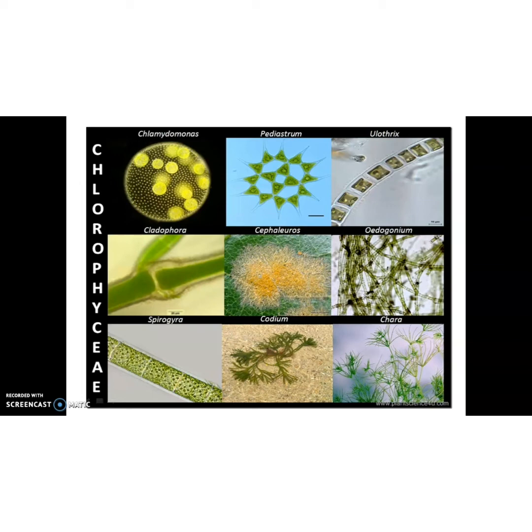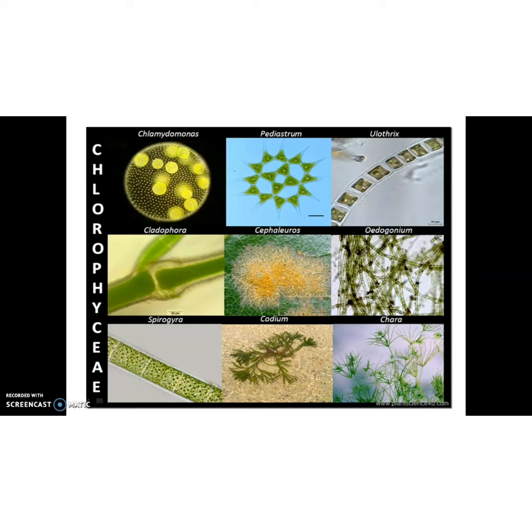Then a lot of examples are there. Some common examples are Chlamydomonas, Volvox, Spirogyra and Chara. Now in the textbook, this is Chara, this is Spirogyra, Chlamydomonas, some examples. Diagrams of different green algae are given in our textbook.